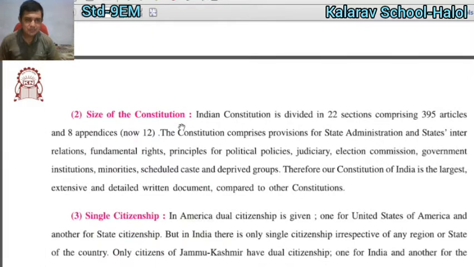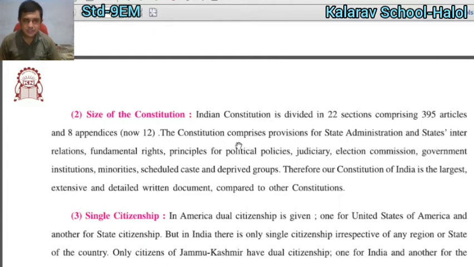Number 2, size of the constitution. What is the size of the constitution? The Indian constitution is divided into 22 parts, comprising 395 articles and 8 schedules. At the time of the making, there were 8 schedules; right now there are 12 schedules.